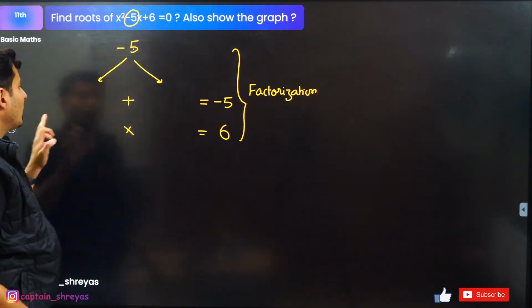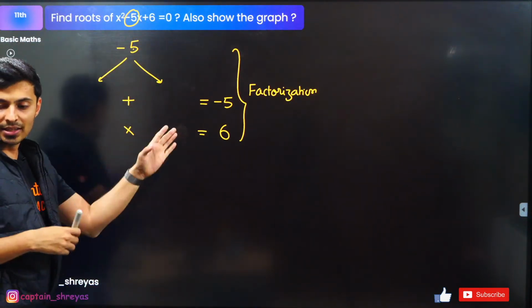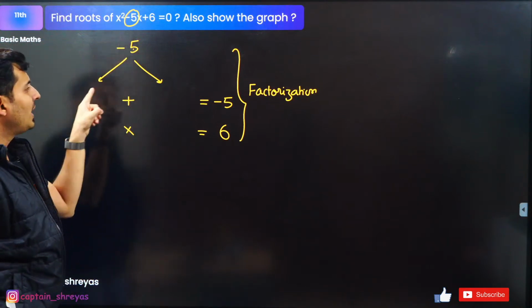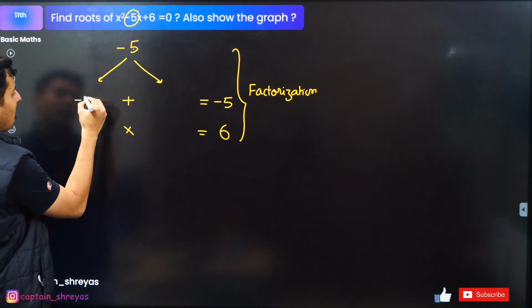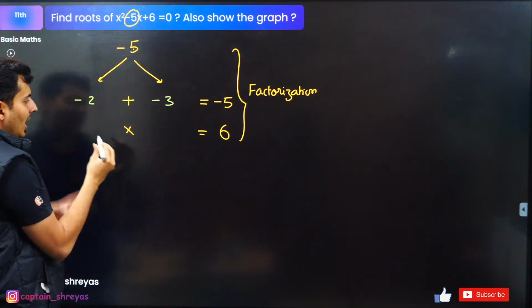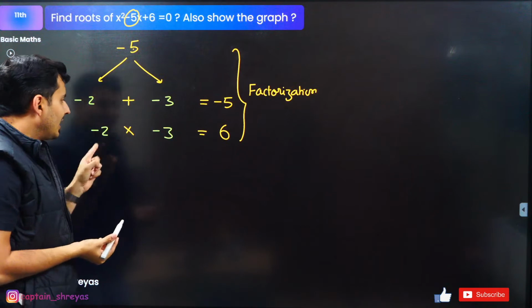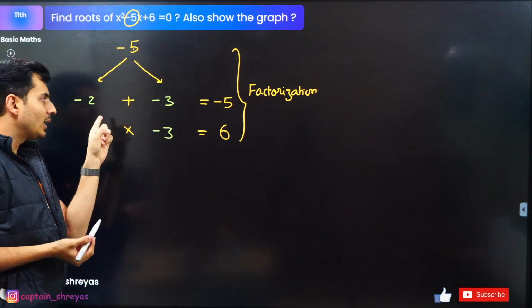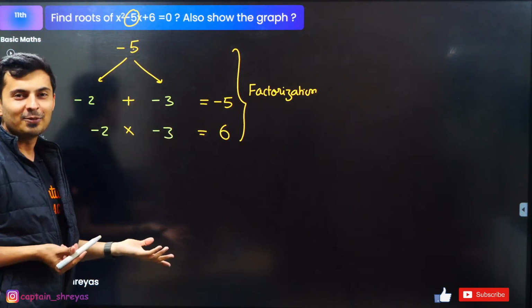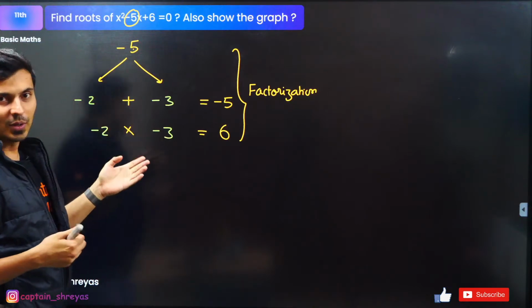So what are the numbers that are going to fill up over here, guys? Minus 5. How do you get minus 5? Obviously minus 2, minus 3. And minus 2 into minus 3 also gives you plus 6. Negative, negative becomes positive. Negative and negative in addition is still negative. That's it. So these are the values that I get.